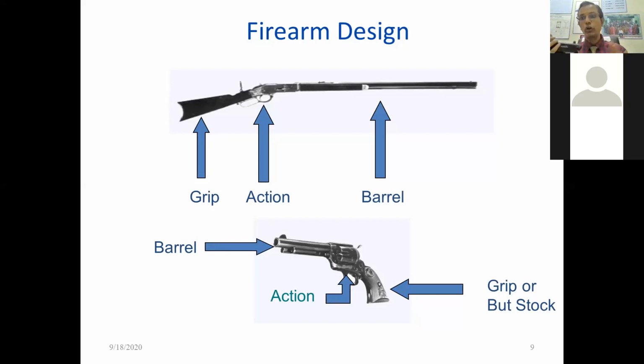While what I have shown is the shoulder resting one, it has a trigger and a trigger guard, and this portion is known as the barrel. Is it clear? So these are the important parts: grip, action, barrel. The same for the shoulder resting and this is for the hand resting. Is it clear?